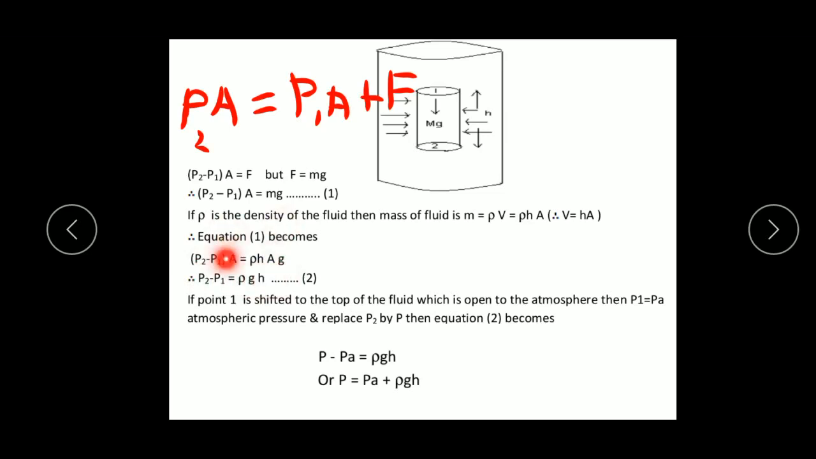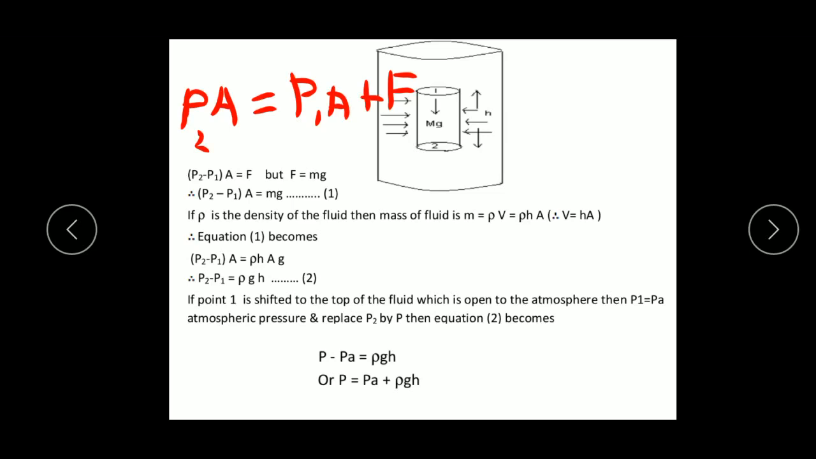Now A and A get cancelled on the LHS and RHS, then the remaining terms are P2 minus P1 is equal to rho G H. So from this equation, what conclusion can we give here? The pressure difference between any 2 points inside the liquid depends upon what? The distance between those 2 points, that is H. So what is the distance between point 1 and 2? H. Therefore the pressure difference between any 2 points inside the liquid depends upon the distance between those points.